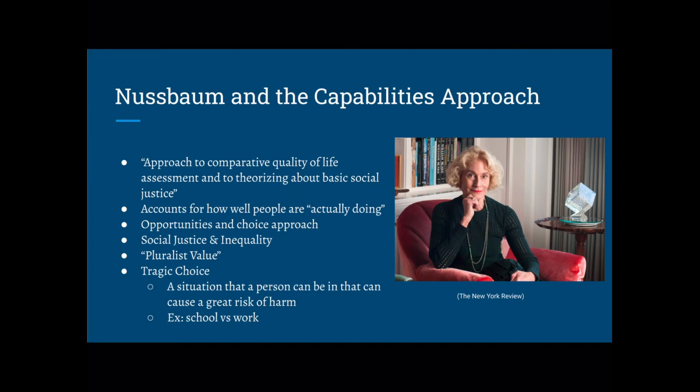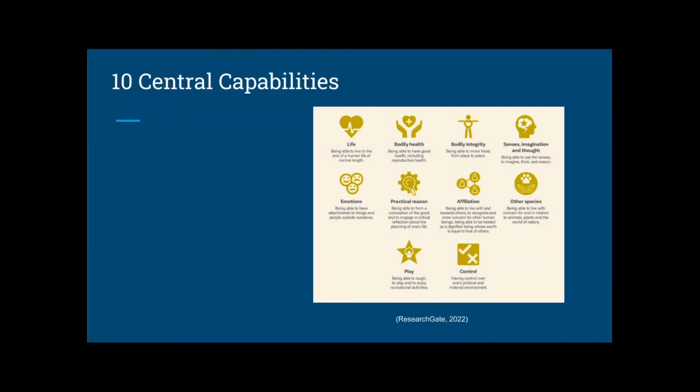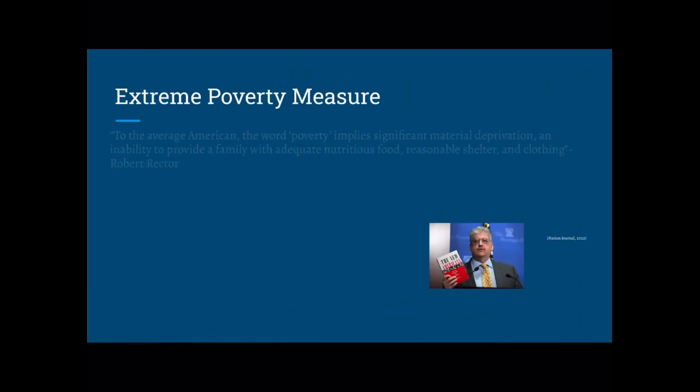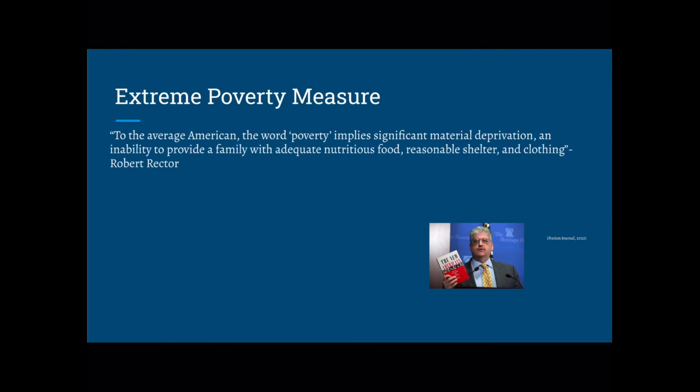A tragic choice, such as choosing to send a child to school instead of going to work, shouldn't have to be made. Here's a list of Nussbaum's 10 central capabilities. They include life, bodily health, bodily integrity, sense, imagination and thought, emotions, practical reason, affiliation, other species, play, and control over one's environment.